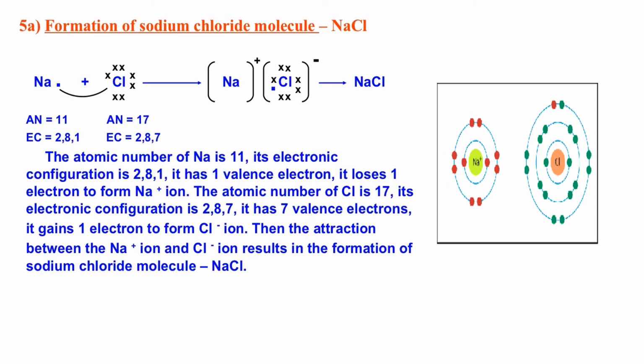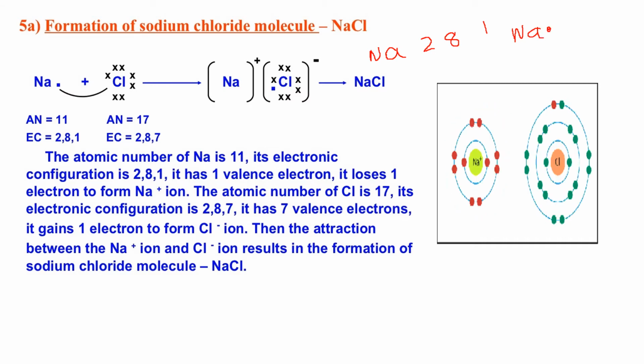With the help of this example, sodium chloride, we are going to see how an ionic bond is formed between sodium and chlorine. Sodium, I have already explained in the previous slide. What is the electronic configuration? We know very well that it is 2, 8, 1. It can be written as Na. So it has 1 electron.